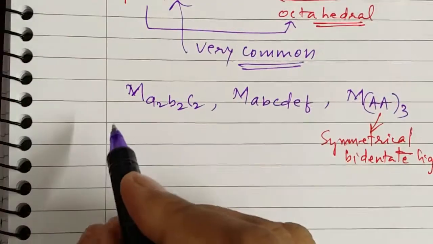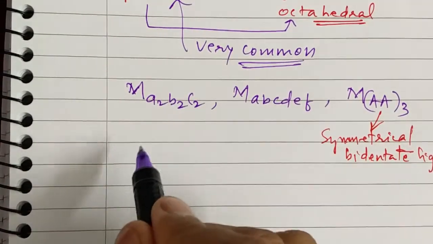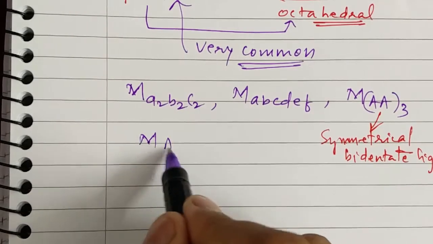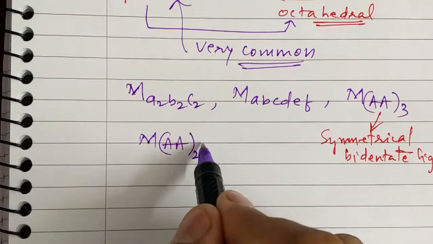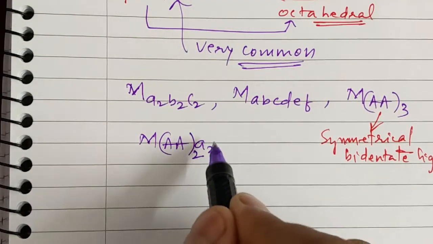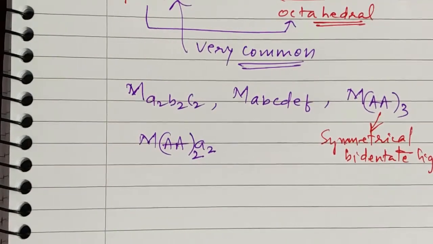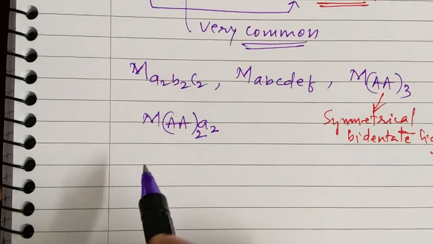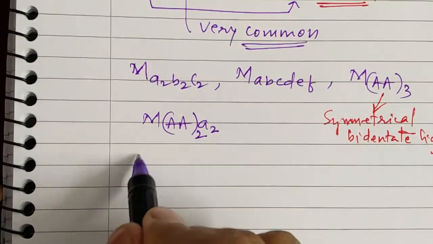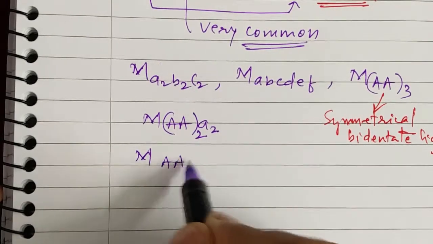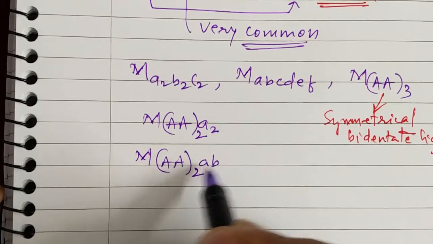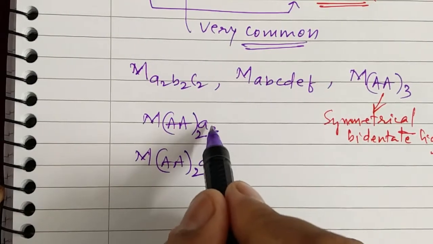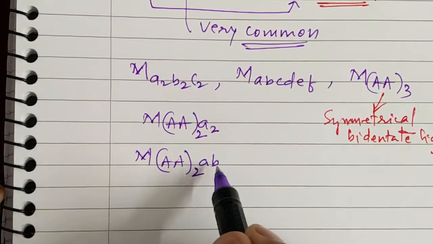Another example can be M(AA) twice, then either it can be A2 or B2 or anything like that. And then M(AA) 2 times, then two different monodentate ligands. Here two same monodentate ligands, here two different monodentate ligands.